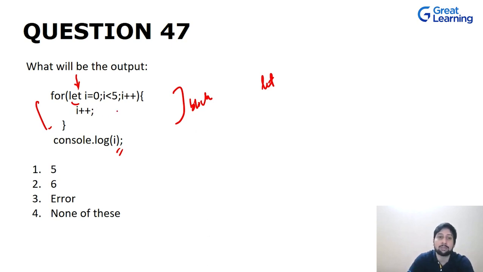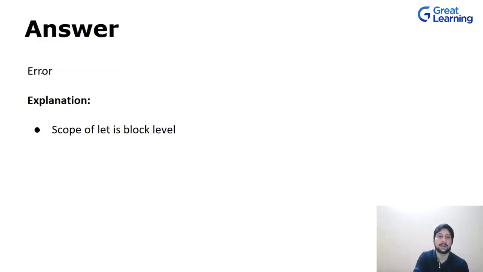Even though we are doing the same thing, when we try to access it over here, it will throw us an error saying that I is not defined. Why? Because the scope of I was in this block. But once we are out of this block, this variable is undefined or undeclared. You will get the error, and it will say the scope of the let keyword is block level, right? The error you will get is that the variable is not defined.